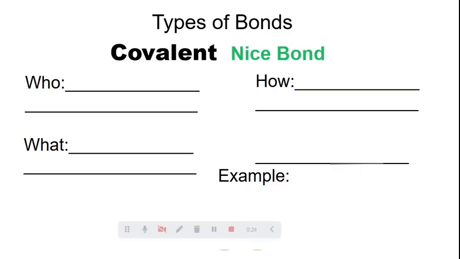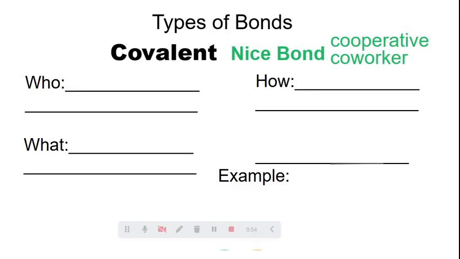All right, so how do we remember that this is the nice bond? Well, covalent, right? Cooperative means to work together. Okay, coworker. I like to think Miss Red, Miss Sorensen, right? They're the nice bonds. We work together, we share, we think of ideas and we share them. How do we make science really fun for you guys? So covalent, coworker, nice, cooperative.